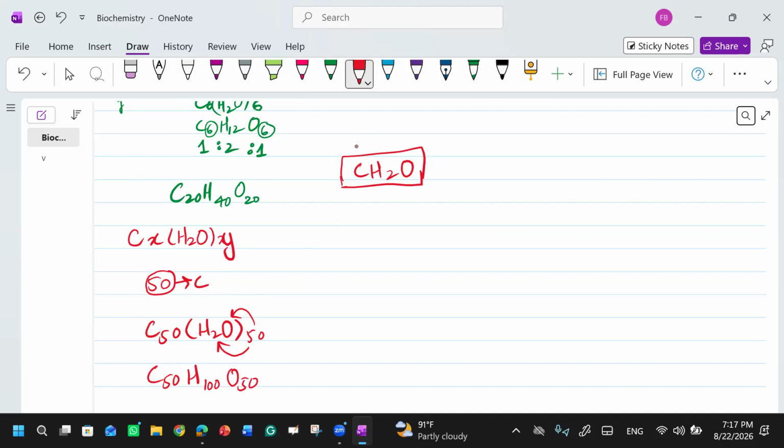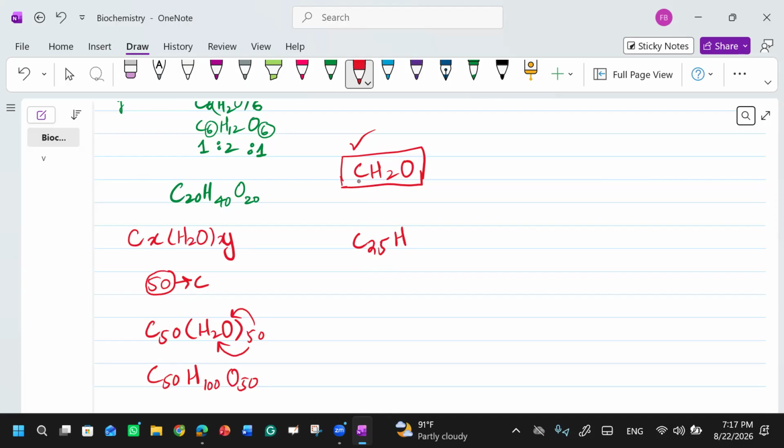Whatever the number, they will always tell you the number of carbon atoms in the question. They can say you have 50 carbon atoms, or let's say 25 carbon atoms, right? So with 25 carbon atoms, how many hydrogen atoms will there be? There should be two hydrogens per carbon. Why two hydrogens?